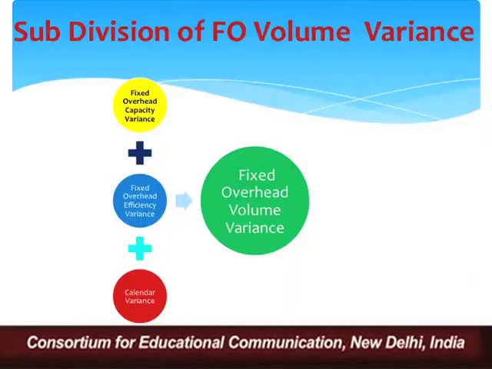So let us first understand what exactly is the subdivision of volume variance. I would like you to recall what was there in fixed overhead volume variance. When I was telling you about fixed overhead volume variance, I told you that it is further justified by computation of fixed overhead capacity variance, fixed overhead efficiency variance and calendar variance. Now remember, the presence of calendar variance can be assigned to the reason.